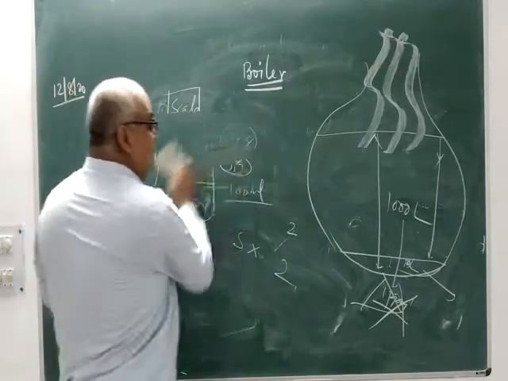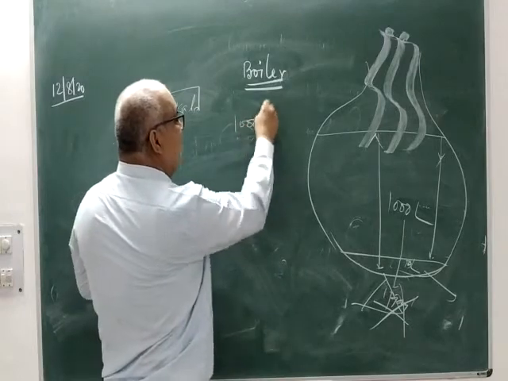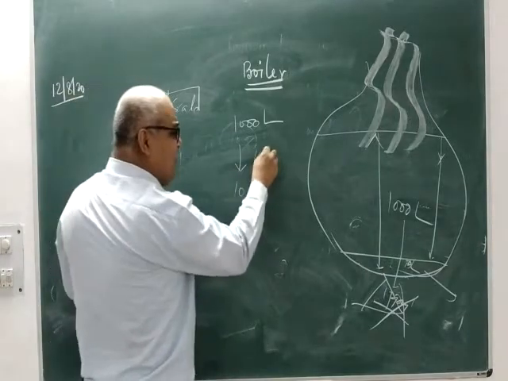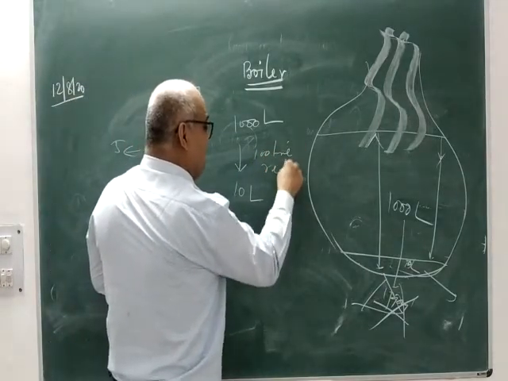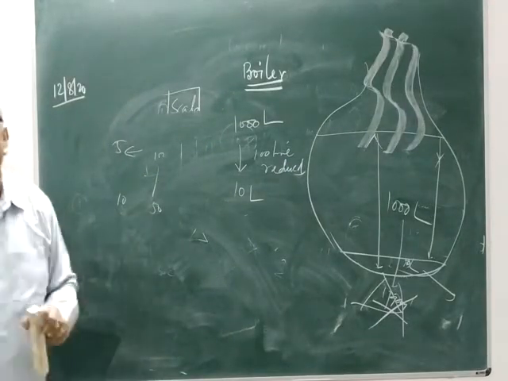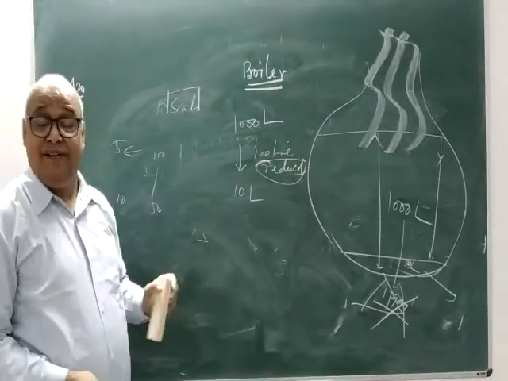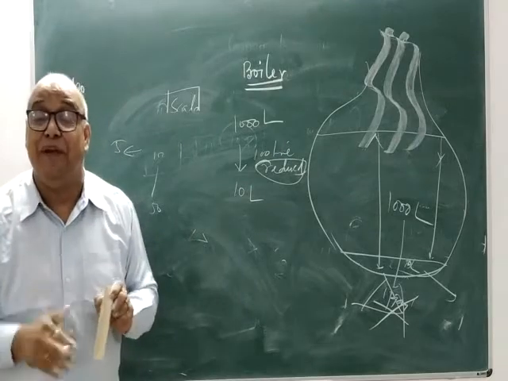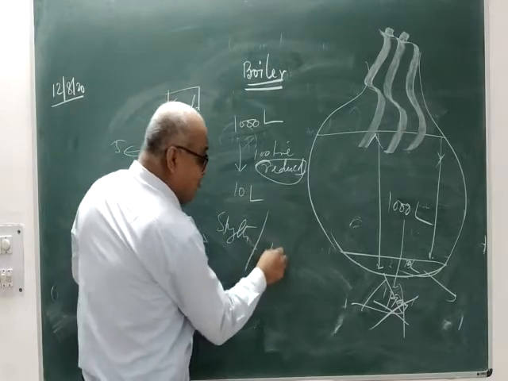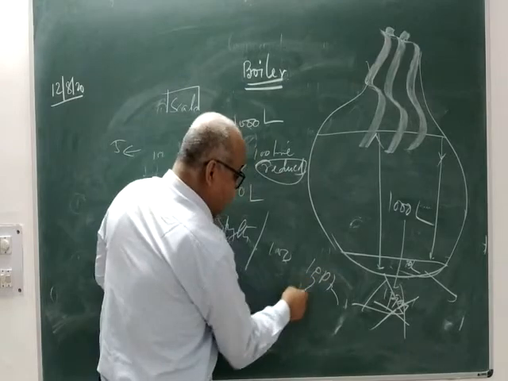Try to understand that. Now here, your volume was 1000 liters. Now it has become 10 liters. How many times is the volume reduced? 100 times. If volume is reduced by 100 times, automatically concentration will be increased accordingly. And therefore, the strength of hardness will be increased by 100 times. Initially, if hardness was 1 ppm, now it will become 100 ppm.